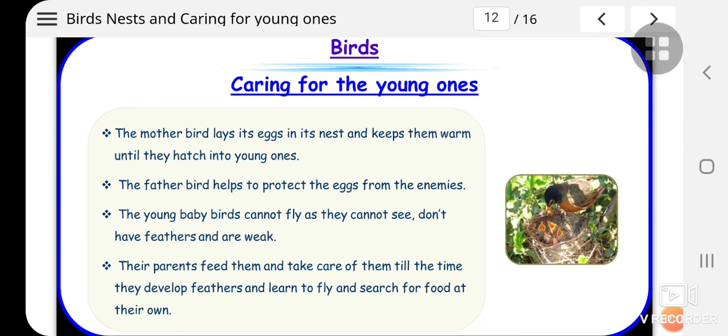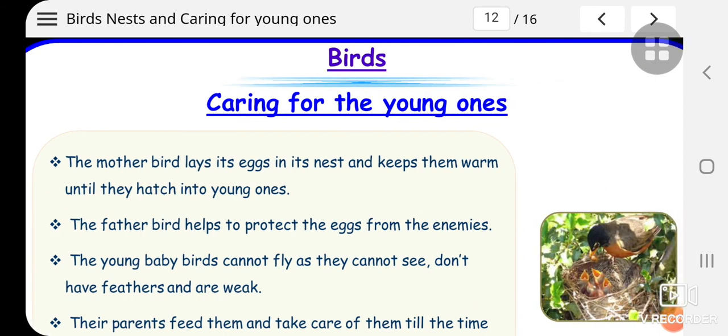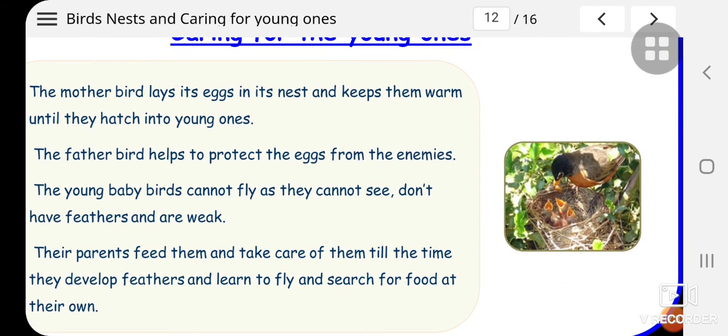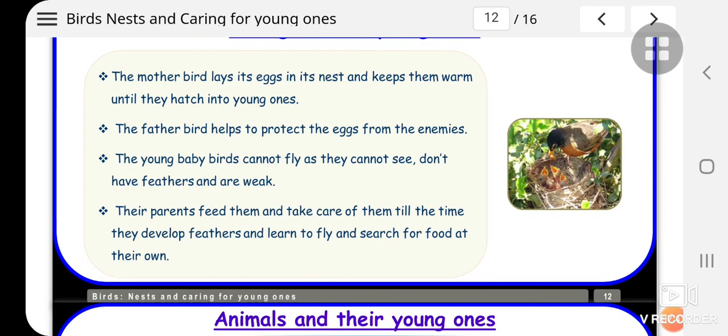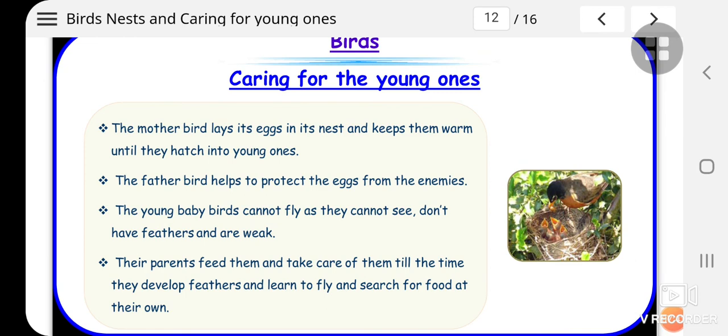Then we have birds caring for the young ones. How do they care for the young ones? See, here is the picture. The bird is feeding the young ones. So here the mother bird lays its eggs in its nest and keeps them warm until they hatch into young ones. The father bird helps to protect the eggs from the enemies.